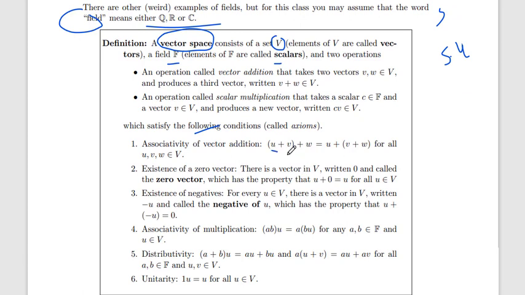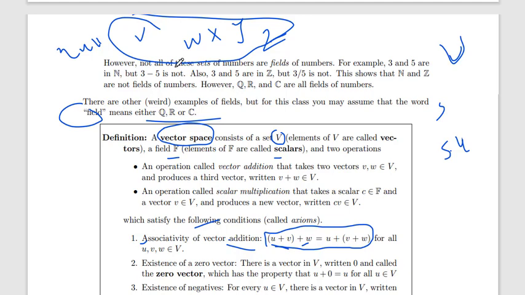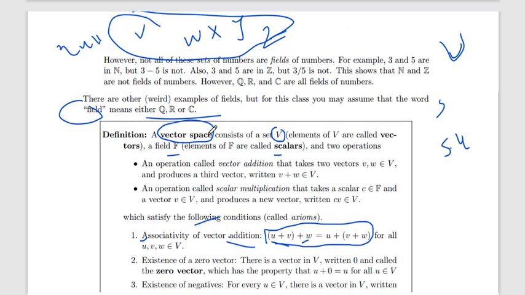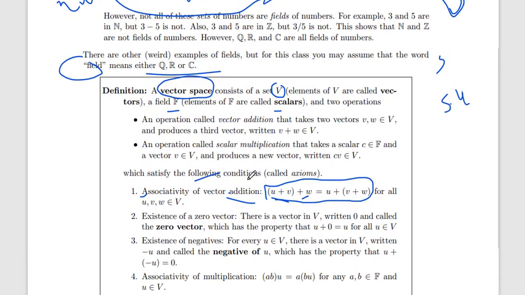If we add two or three different vectors, they have to follow associativity of vector addition, so that both groupings become the same. Then you can say that all the vectors are included in one vector space.